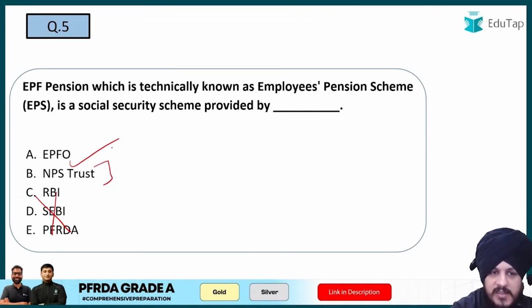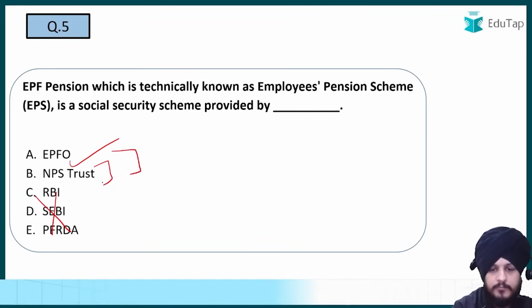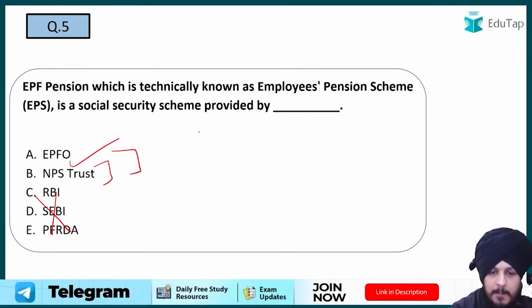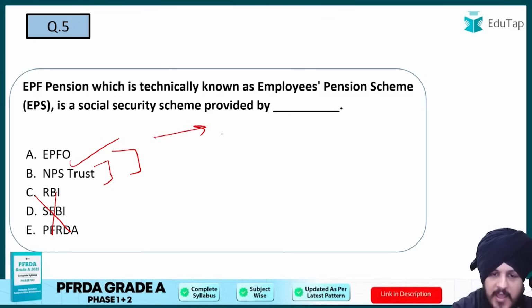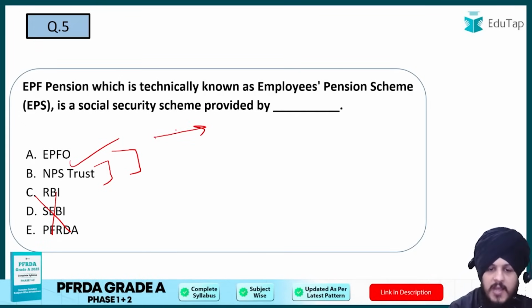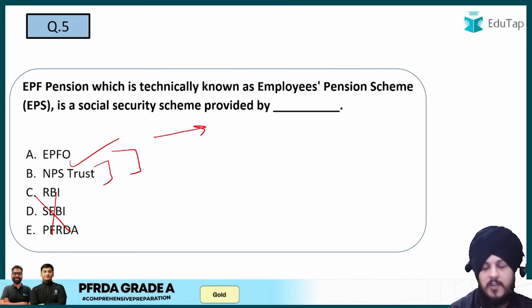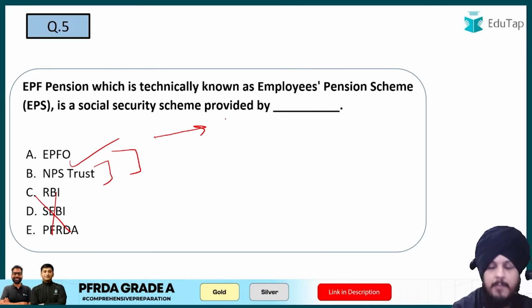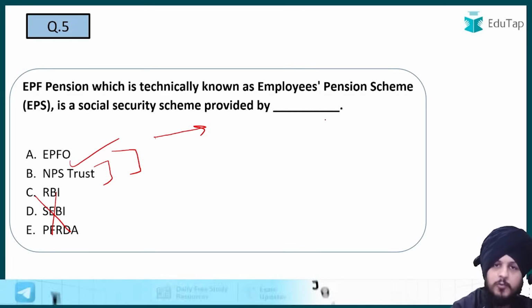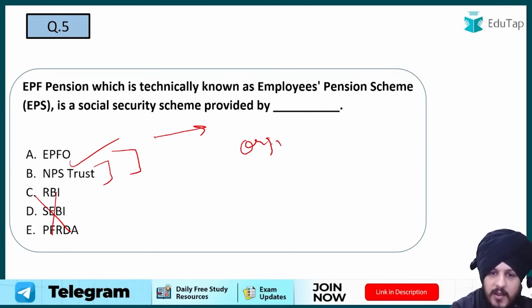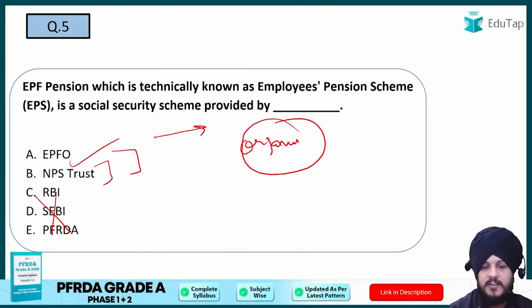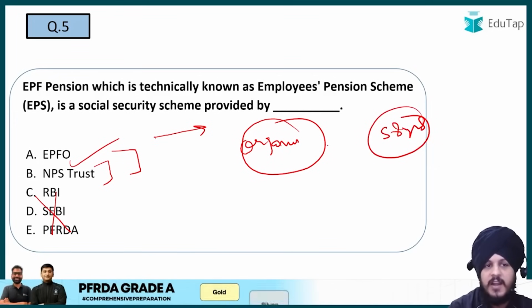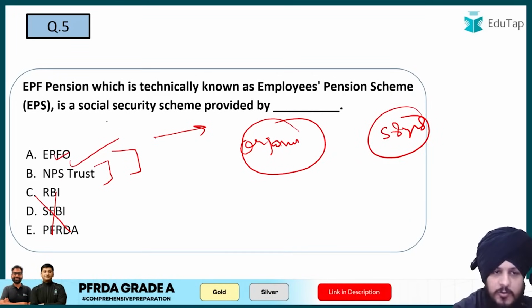तो ये तो ऑप्शन हो नहीं सकते, ज़्यादा से ज़्यादा आप A और B में I would say कहीं ना कहीं कंफ्यूज होंगे, राइट? So this EPS pension, which is known as Employees Pension Scheme, is basically provided by Employees Provident Fund Organisation. Fine. So A is going to be the answer with respect to the question, and I hope you know about this scheme, that this scheme basically aims to provide provisions for employees who are working in the organized sector. Fine. And basically it provides pension after retirement at the age of 58 years. So that is the idea with respect to the EPF scheme, and for this question A is going to be the correct answer.